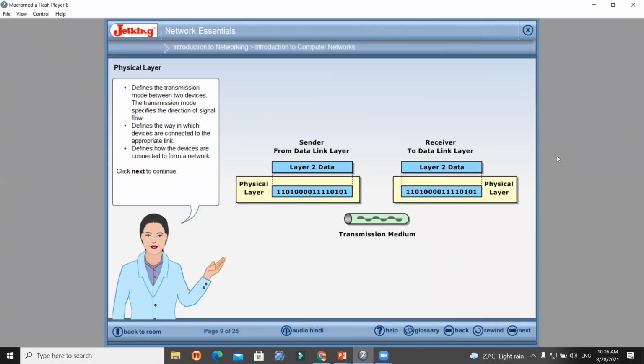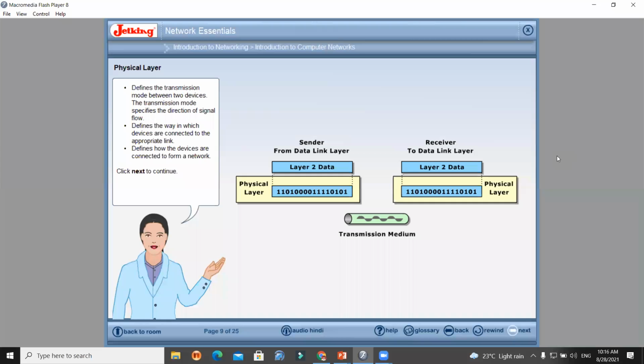Defines the transmission mode between two devices. The transmission mode specifies the direction of signal flow. Defines the way in which devices are connected to the appropriate link. Defines how the devices are connected to form a network. Click Next to continue. Student, this is all about physical.